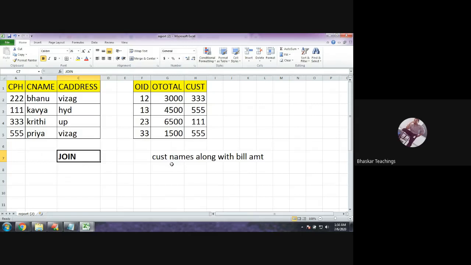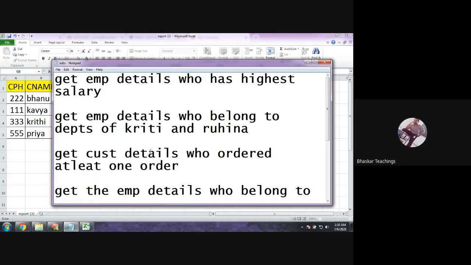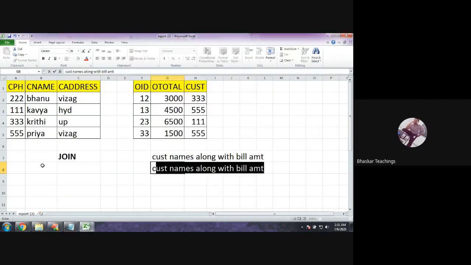Okay, now, but our query is here. Get the customer names. What is the query here? Get the customer details who ordered at least one order. So I do not want to display the order details. I just want to display the customer details who ordered at least one order, at least one product. So get the customer details, that is customer name, simply customer details with at least one order. Okay.